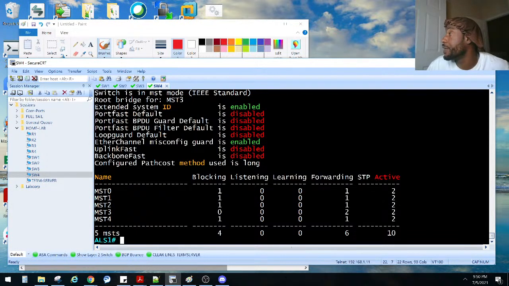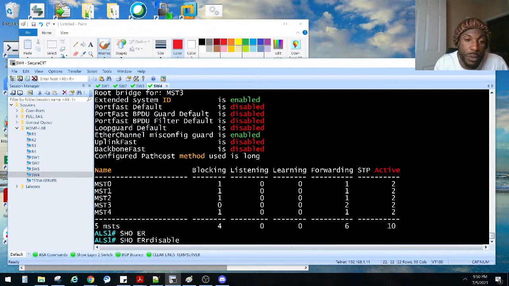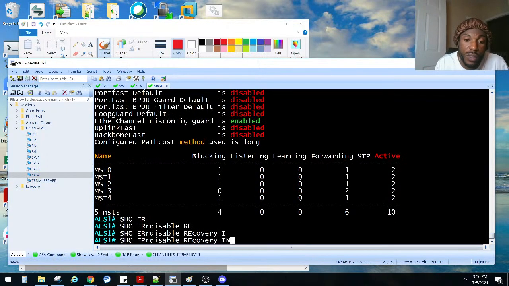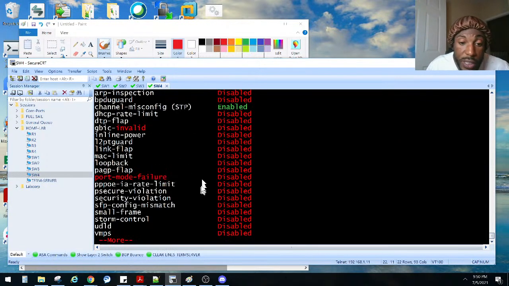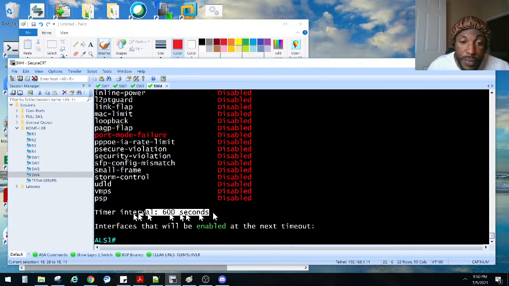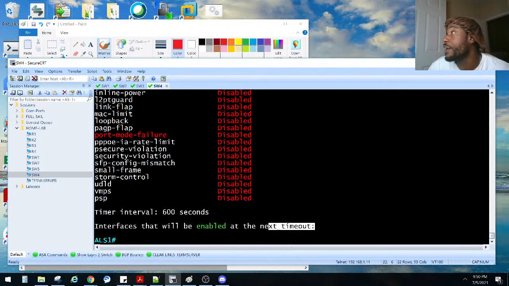What else do we want to run here? We could also see show errdisable recovery interval. Just recovery, and then it'll show us the interval at the bottom. That lets us know after 5 minutes, or after 10 minutes, when a port is error disabled, it'll bring it back up. Nothing at the next time out there.